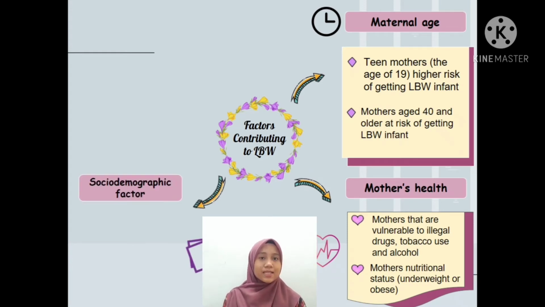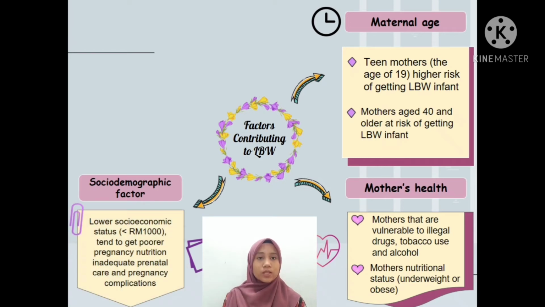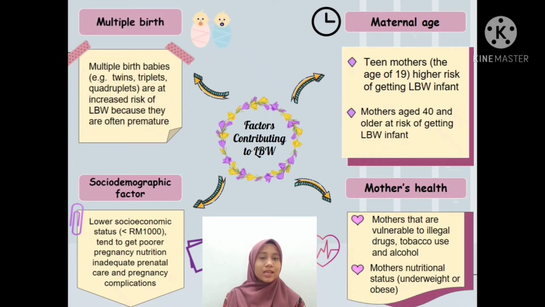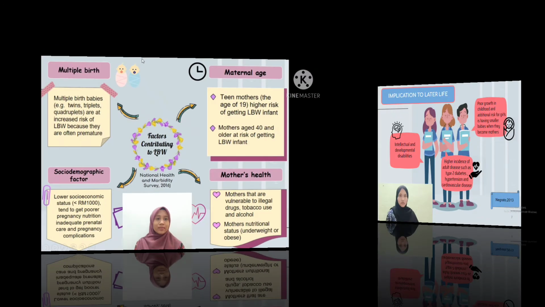The next factor is the socio-demographic factor, which is mothers who come from lower socio-economic status tend to get poor pregnancy nutrition, inadequate prenatal care, and pregnancy complications. And the last factor is multiple birth, which means mothers who give birth to multiple babies such as twins, triplets, or quadruplets are at increased risk of low birth weight infants because they are often premature. So that's all from me.